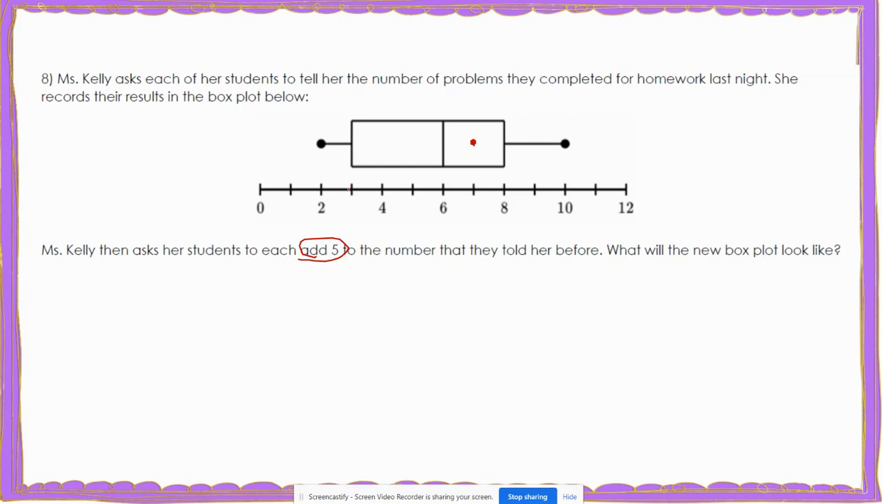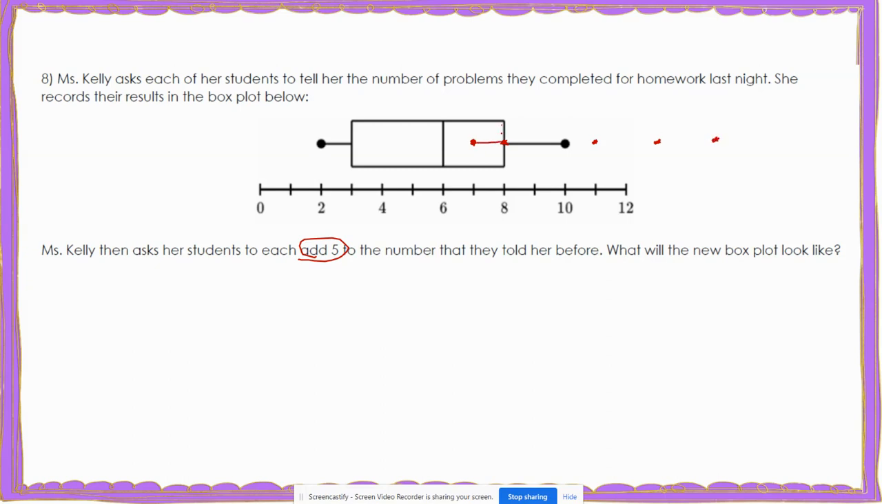The first quartile before was right here at 3, but now that's going to be 3 plus 5. So the new first quartile is going to be right here at 8. The old median was at 6, so the new median will be 6 plus 5, which is 11. The old third quartile was at 8, so the new third quartile will be 8 plus 5, which would be over here at 13. And then the old greatest number was 10, and the new greatest number will be 10 plus 5, so that would be over here at about 15.